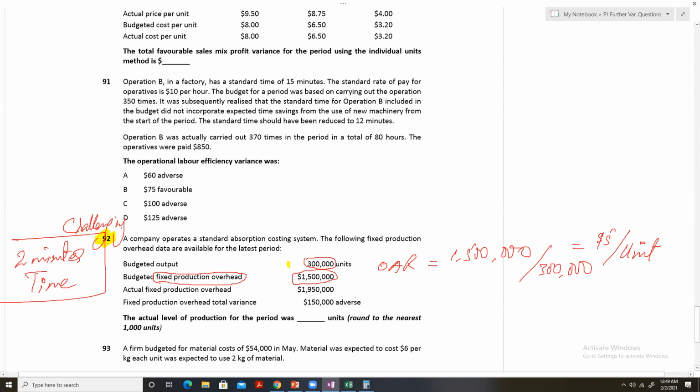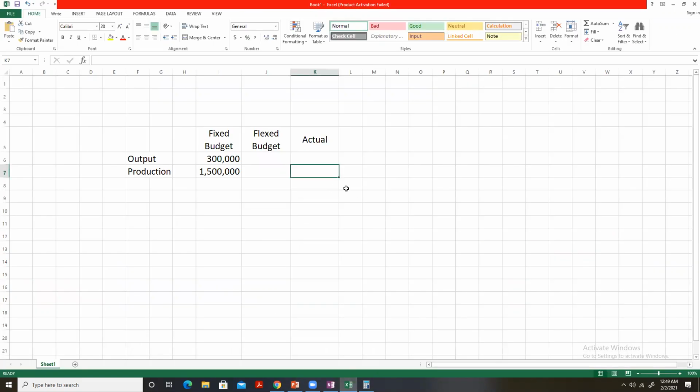Now, we do not know the actual level of production yet. But we do know that the variance will be 150,000 adverse. And we do know that the actual fixed production overhead is 1.95 million in fact. The actual result is 1.95 million.